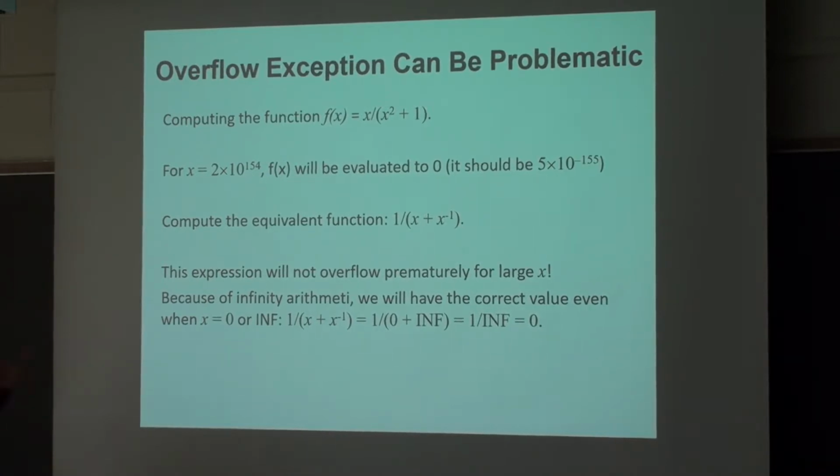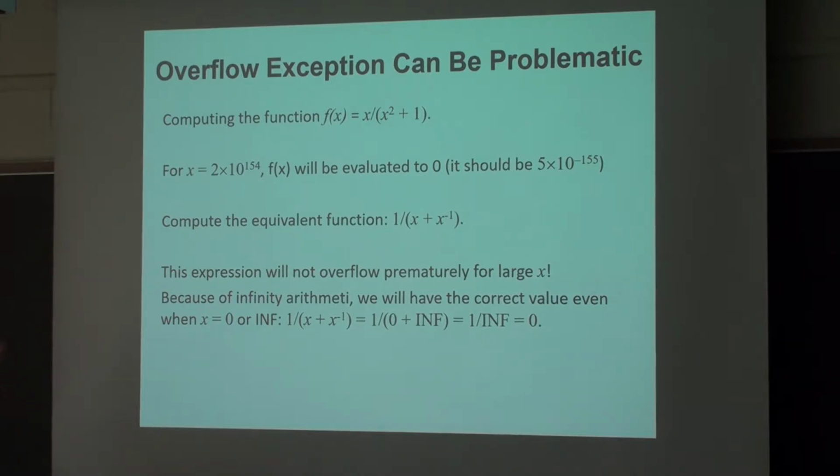So if I give a very large number, about the square root of the largest number that it can carry, and you do that evaluation, the evaluation contains an x squared, where x squared will overflow and become infinity. Anything plus infinity is infinity.